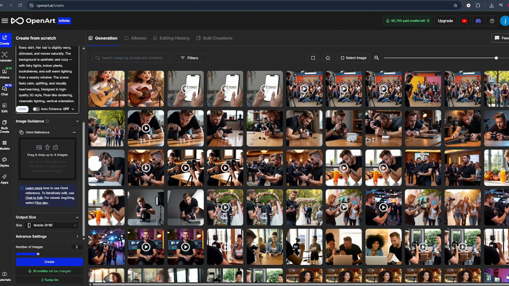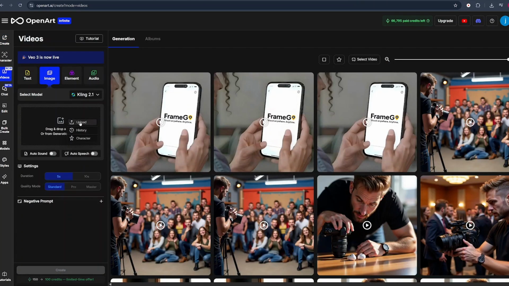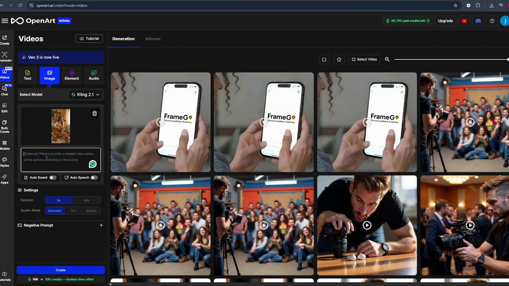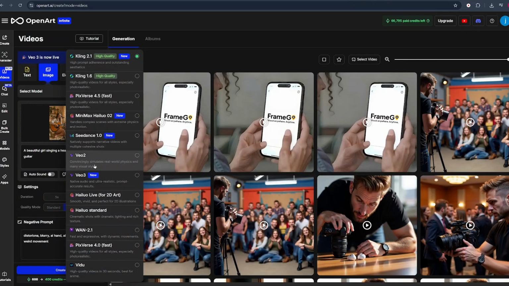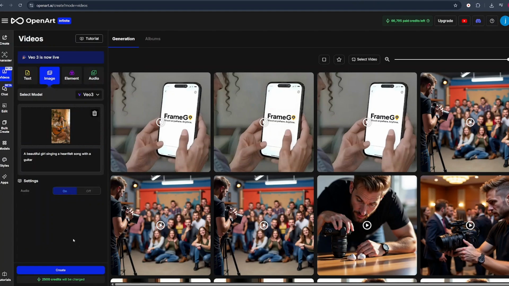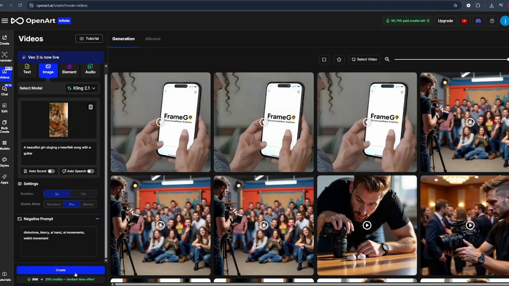Let's just close this tab. All we have to do is upload our image here. Once the image is uploaded, we paste in a prompt that describes what our character is doing. We select the duration to be 10 seconds, and we select the quality mode to be Pro, and here we add some negative prompts, and on the model here, just select any model that you feel will be suitable. I'll leave it to Clean 2.1. Once that is done, just click on Create.